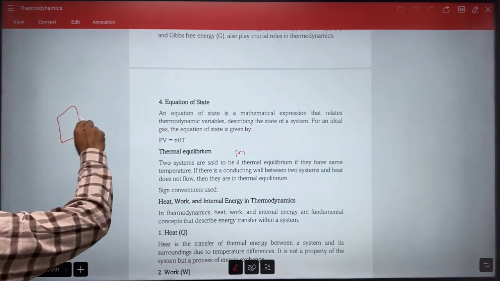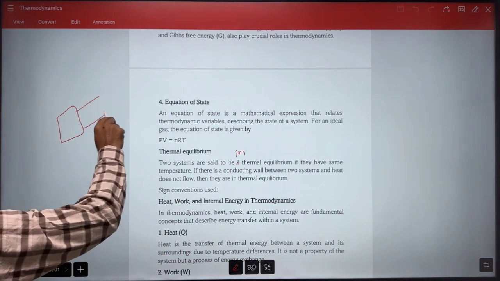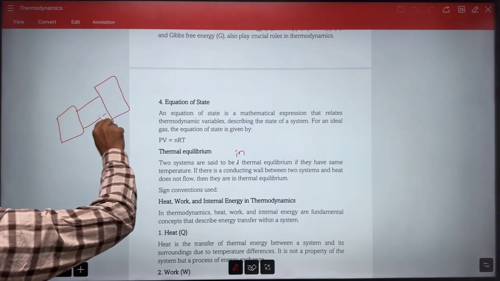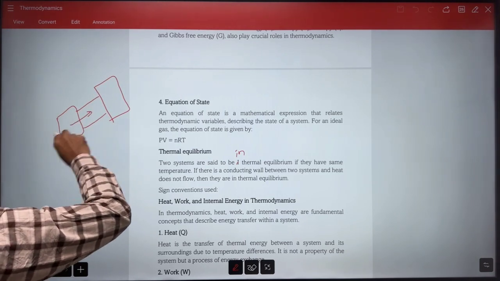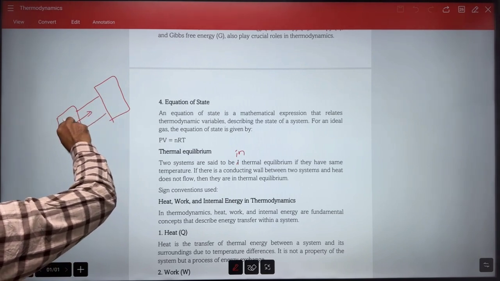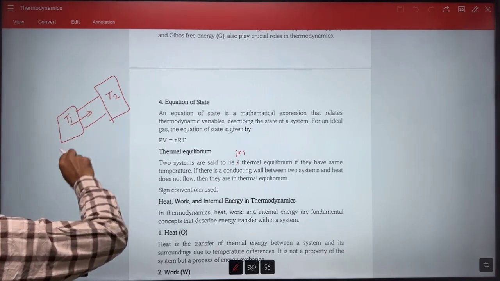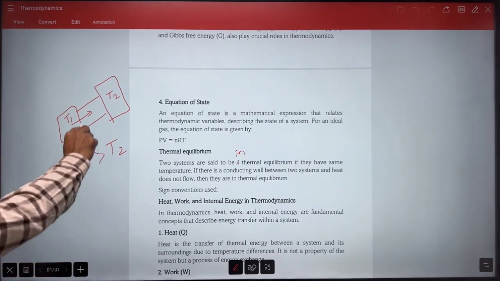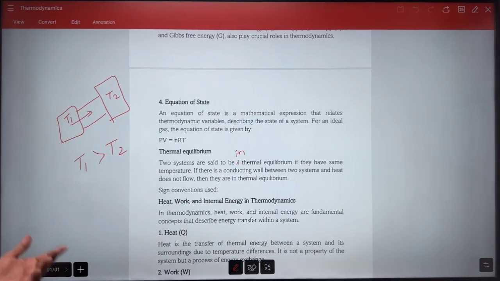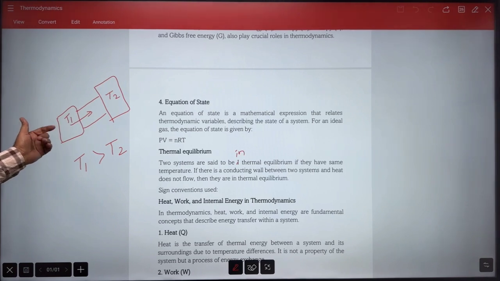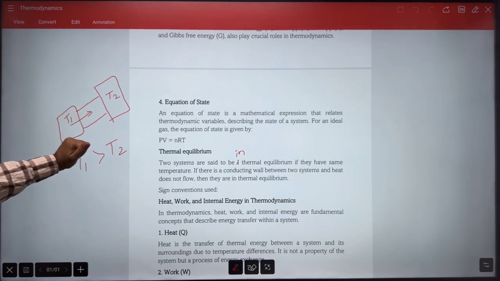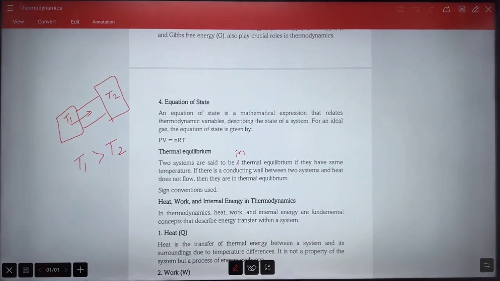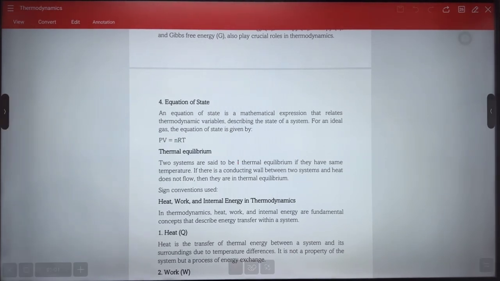Of course, if this is body A and this is some conducting wall, and heat is flowing in this direction, then for temperatures T1 and T2, what is the relation? T1 will be greater than T2. That is why heat is flowing. But if T1 equals T2, then what will happen? In that case, we can say that both are at the same temperature, so there is no flow of heat. Hence, they are in thermal equilibrium. So this is the basic point.